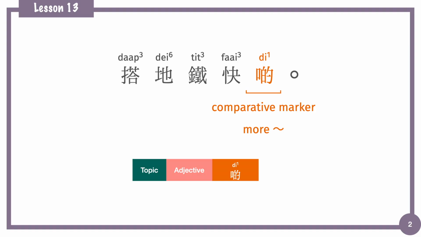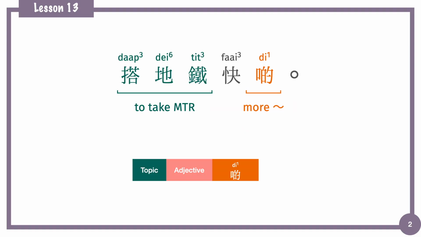It means increasing the amount or increasing the degree of the adjective. For example, in this sentence, 搭地鐵 is the topic, meaning to take the MTR, and 快 is the adjective, meaning fast, and 啲 is the comparative marker. 快啲 means faster. 搭地鐵快啲, taking the MTR is faster.